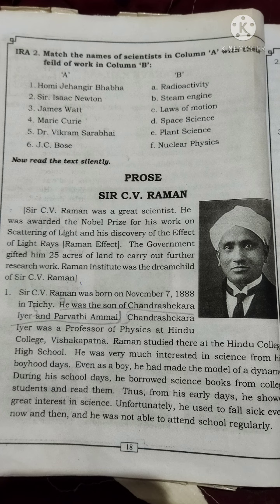Next, the government gifted him the 25 acres of land to carry out the further research work. So the government only has gifted 25 acres of land. So it is not 1 or 2 acres, children. 25 acres of land has been gifted by the government for his greatest achievement, and also to carry out, to continue. Carry out means to continue his research or his work related to the scattering of light.